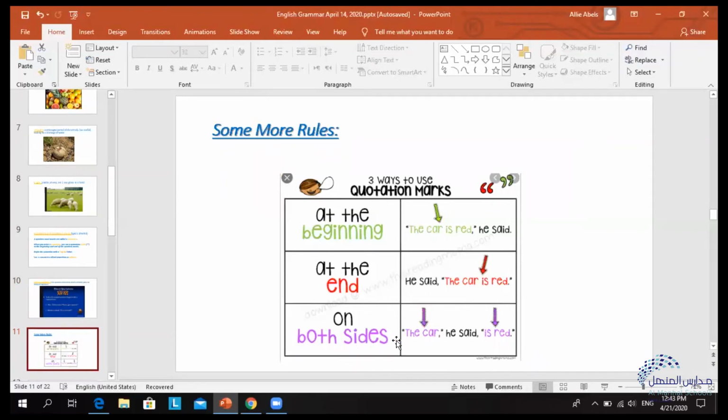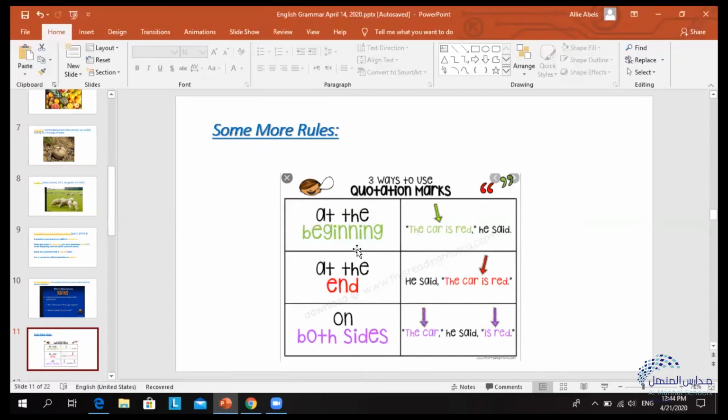And also when there are quotations at the beginning and at the end of the sentence, we need to place one comma after the quotation at the beginning, and a comma before the quotation at the end, to show the readers that it's not the author's words, but someone else's words.